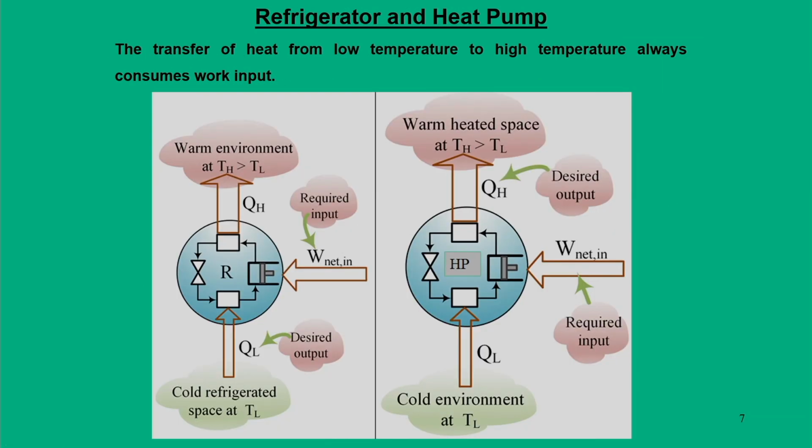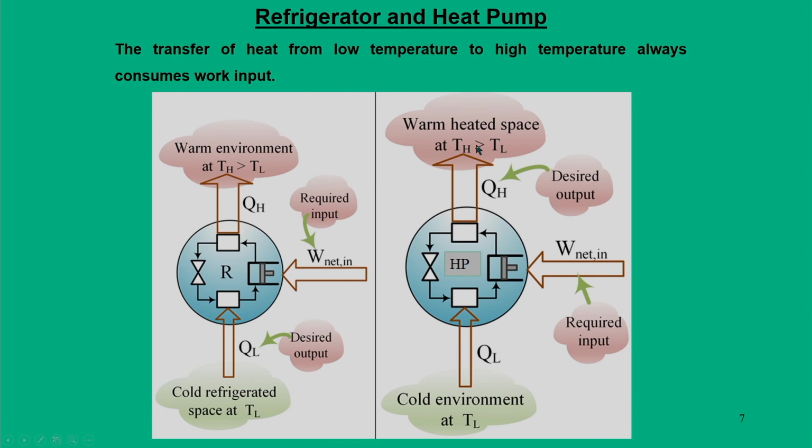Now, another concept that comes in is the refrigerator and heat pump. Now, we said that to get work output in a heat engine we have to take heat from the high temperature source. Now, the question is, is it possible to transfer heat from a low temperature reservoir or sink and reject it to the source?